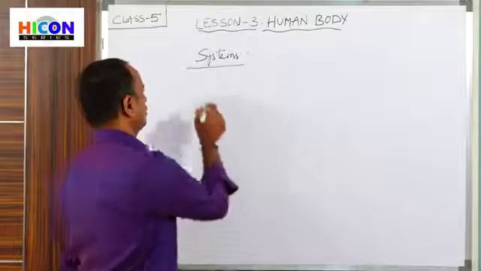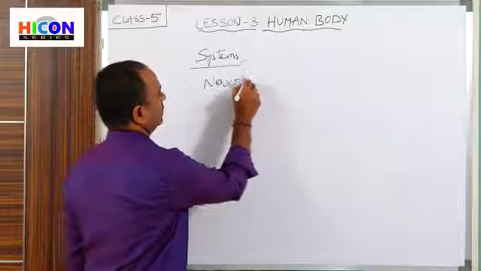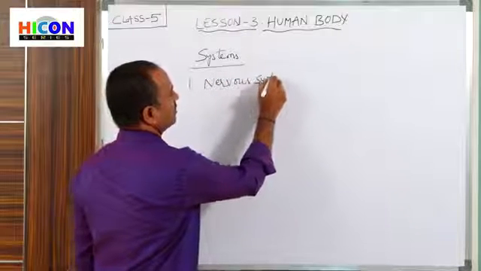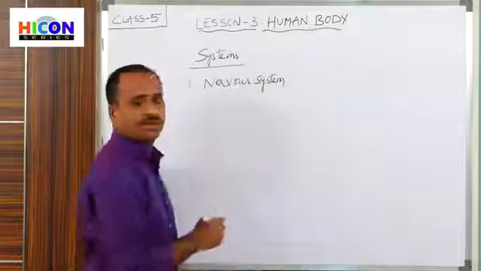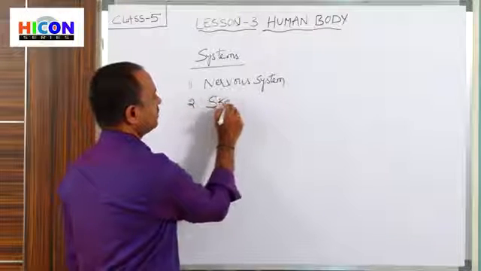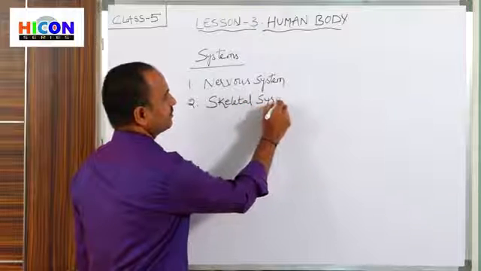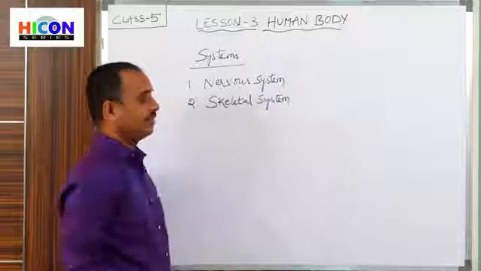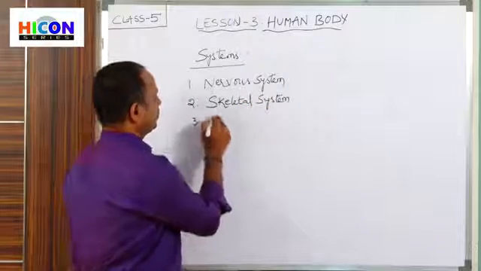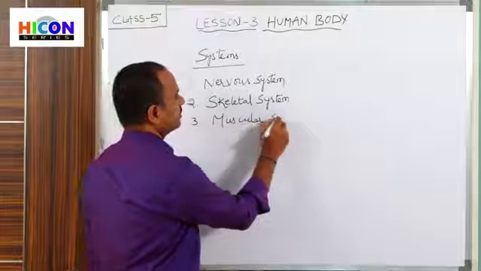So the first system is nervous system. And the second one is skeletal system. And the third one is muscular system.